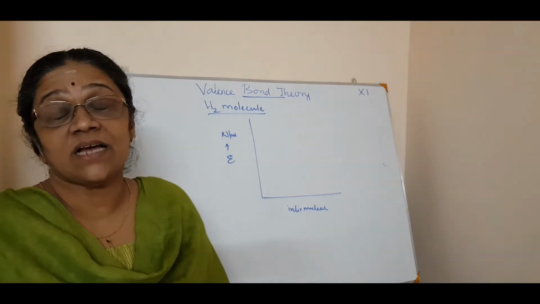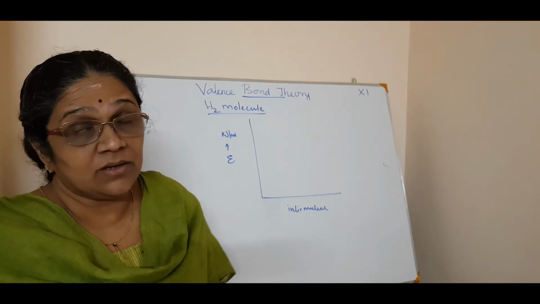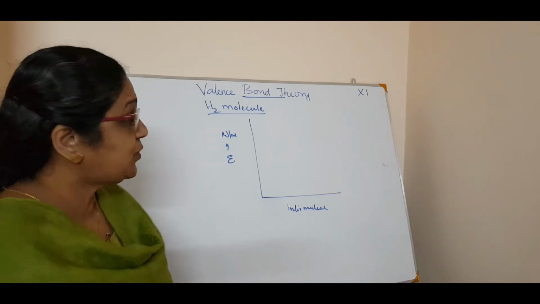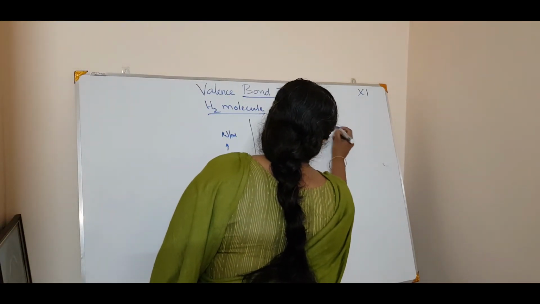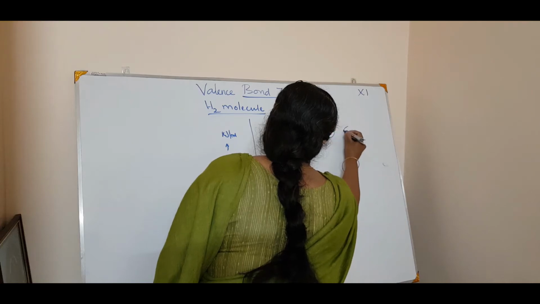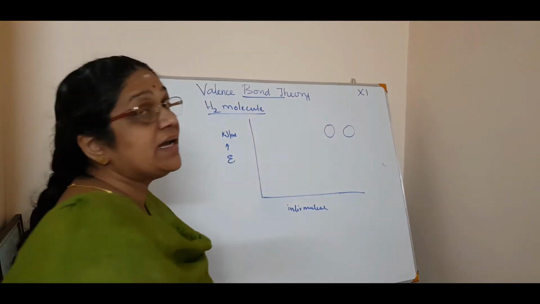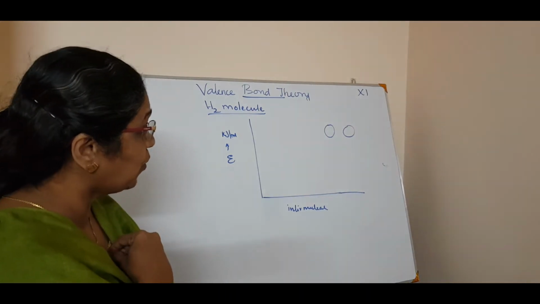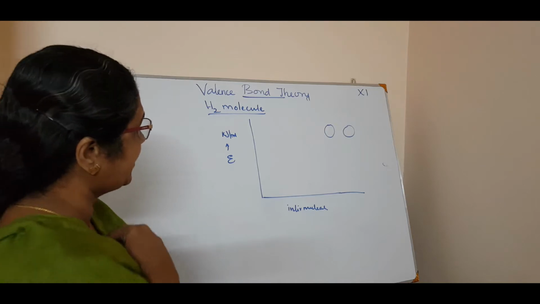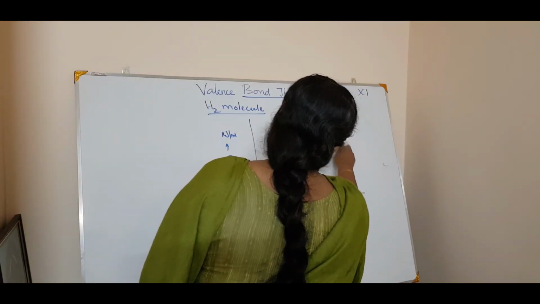See, we have studied that two hydrogen atoms are coming closer, isn't it? So when the two hydrogen atoms are coming closer, I will make a graphical representation. Here there are two hydrogen atoms. We are assuming that they are at an infinite distance, and there is no bond taking place.